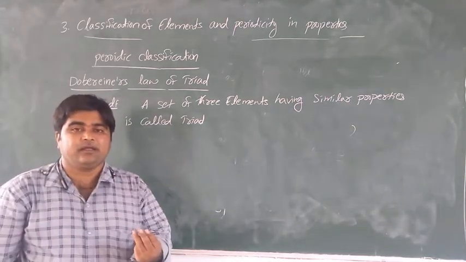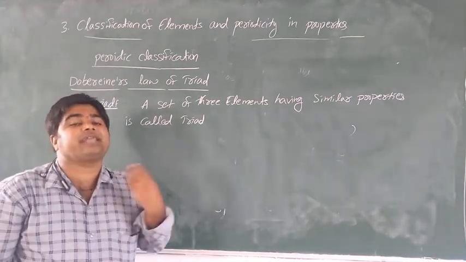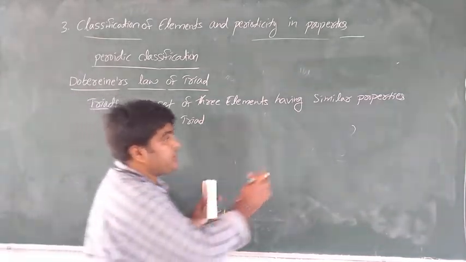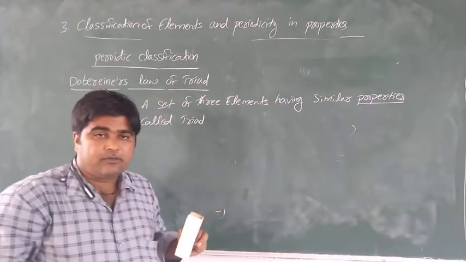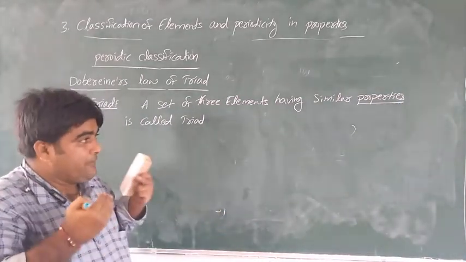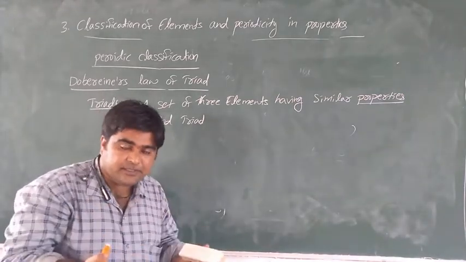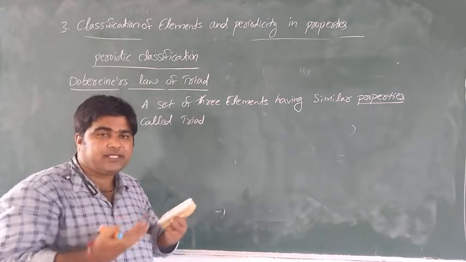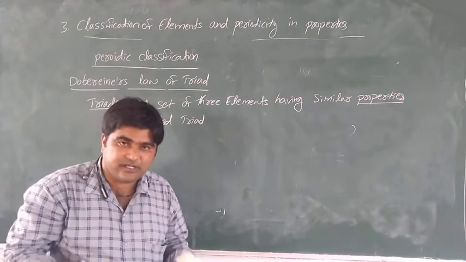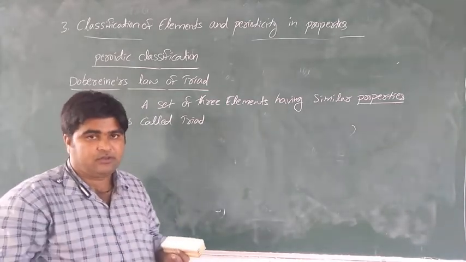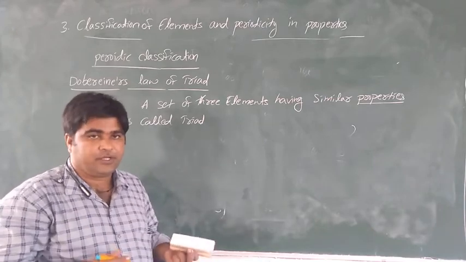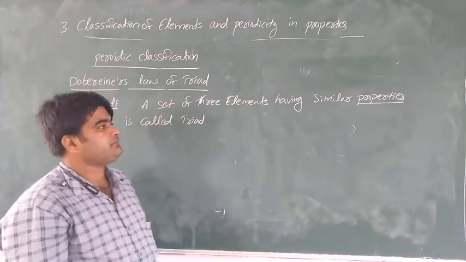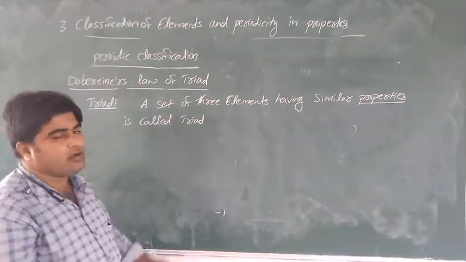Tri means three, di means two, tetra means four. So a triad is a set of three elements having similar properties. What are properties? Physical properties, like melting point, boiling point, density, temperature. Chemical properties mean oxidation and reduction, which involve chemical reactions, like an oxidizing reagent or a reducing reagent. So triad means a set of three elements having similar properties.